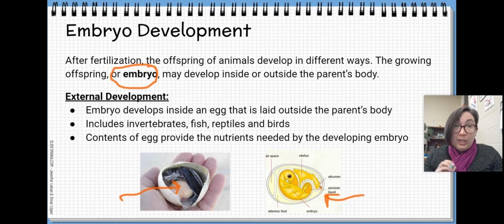If the egg isn't fertilized, so if the female chicken is not with a male chicken and there's no sperm inserted into her body, then this egg will just not develop into an embryo. And then we can eat it.